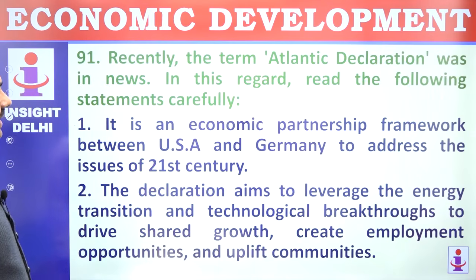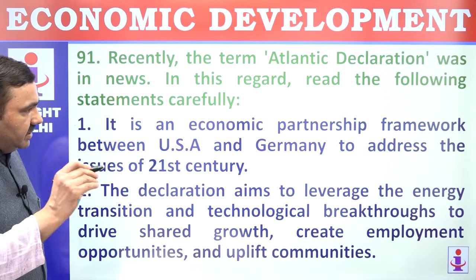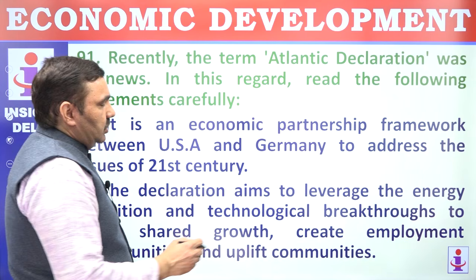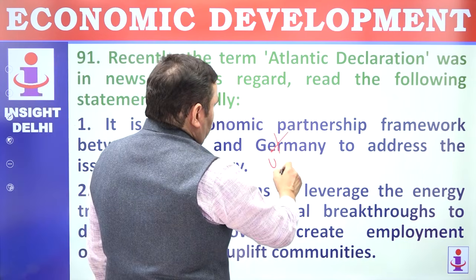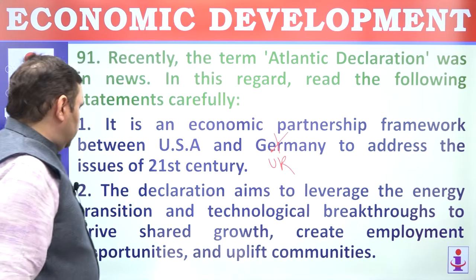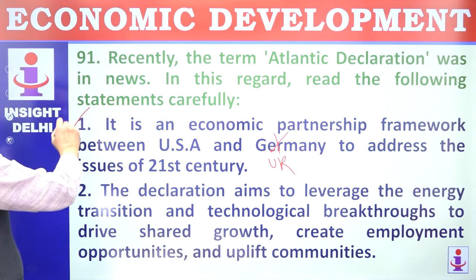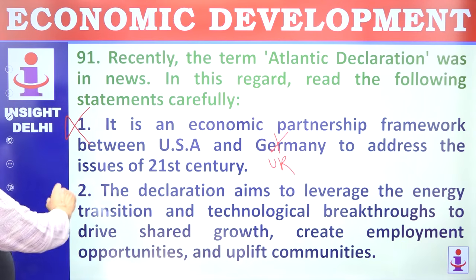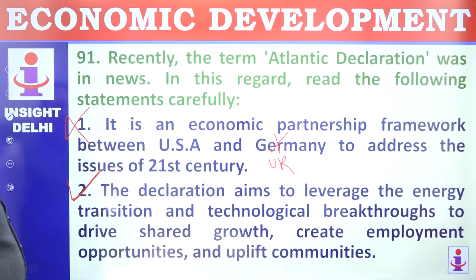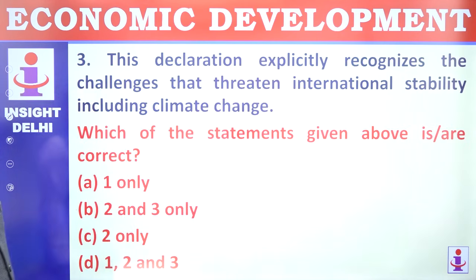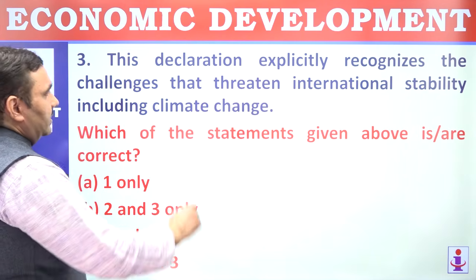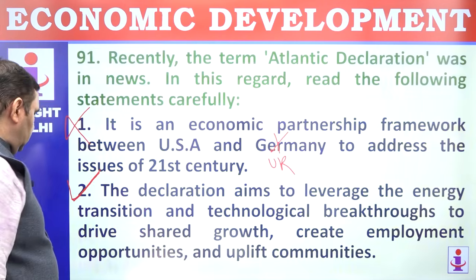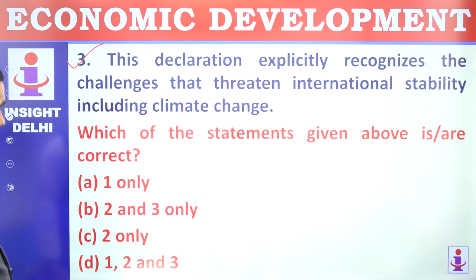91. Recently, the term Atlantic Declaration was in use. In this regard, consider following statements. It is an economic partnership framework between US and UK, not Germany, US and UK, to address the issues of 21st century. That's correct. The declaration aims to leverage the energy transition and technological breakthrough to drive shared growth. That's correct. This declaration explicitly recognizes the challenges that threaten international stability. Correct. So 2 and 3 are correct here, 1 is wrong.